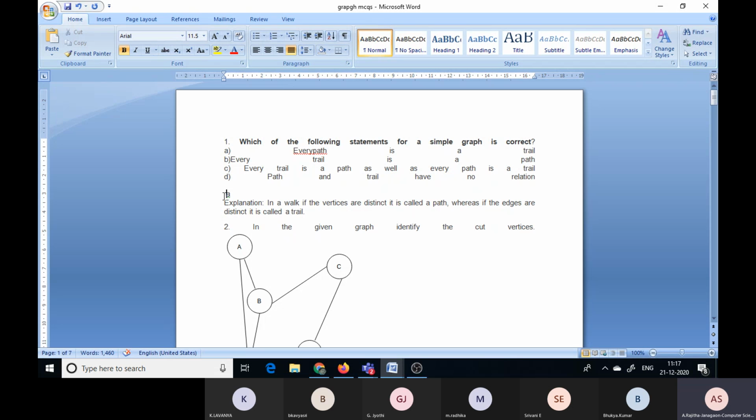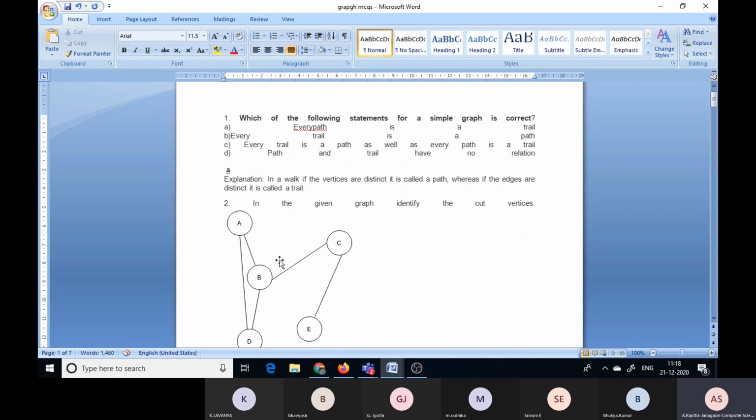See here the explanation, that is, if in a walk the vertices are distinct, it is called a path. Suppose, for example, you can observe here this is a figure. In this figure, from A to B some path is there and from B to D some path is there. And suppose you can observe A, B, C, D, E is one path. That means all the vertices are distinct here, then we can call it a path. Whereas if the edges are distinct, it is called a trial.